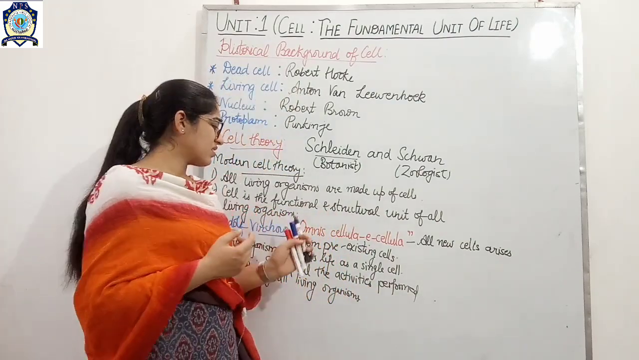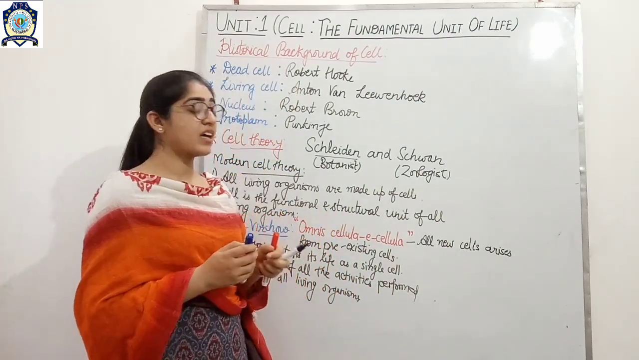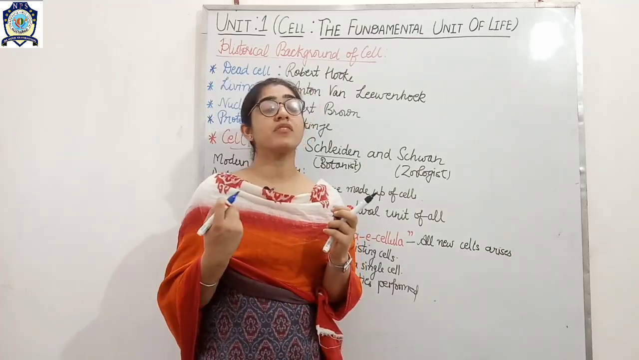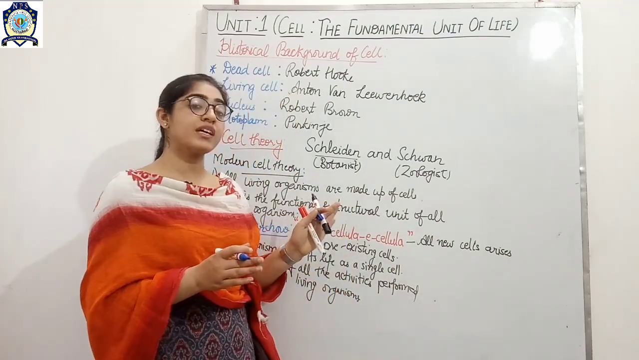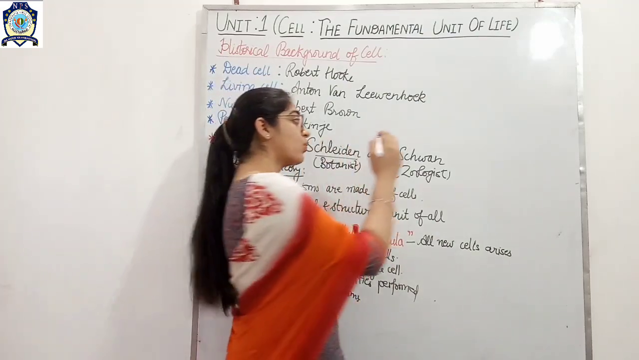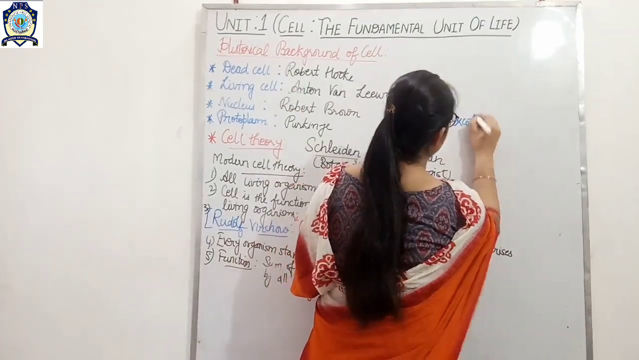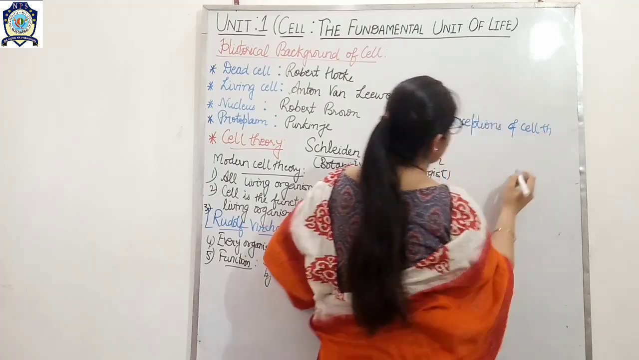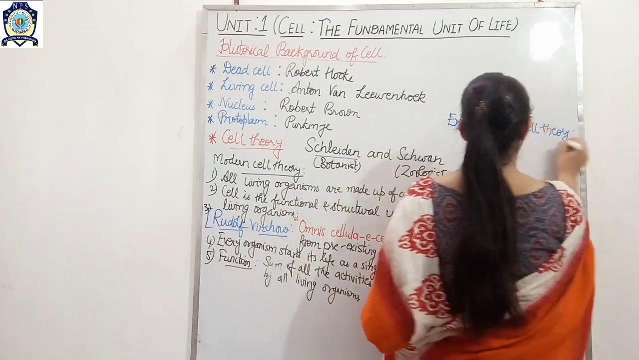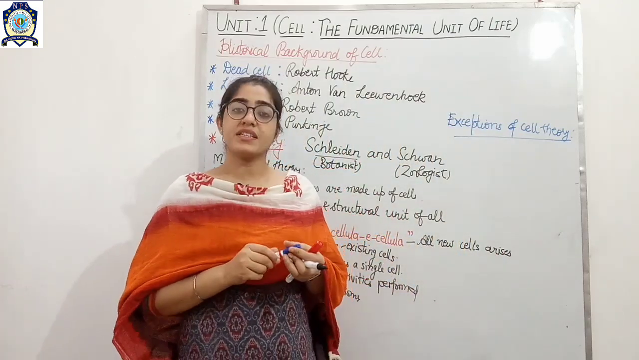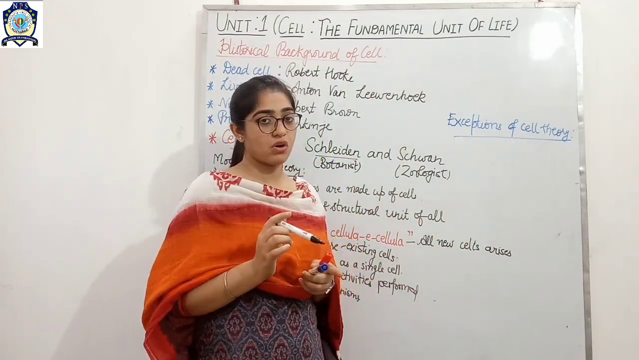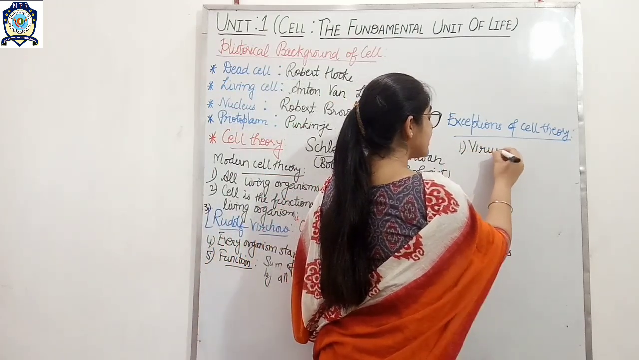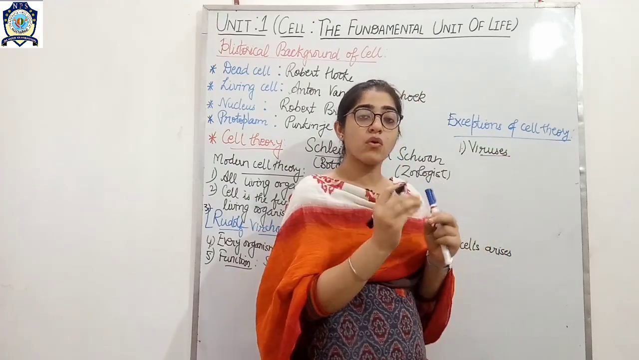But there are some exceptions to the cell theory, where organisms are not made up of cells, and in that case the cell theory fails. So what are the exceptions? Exceptions means living organisms that are not composed of cells. For example, viruses. Viruses are not made up of cells.